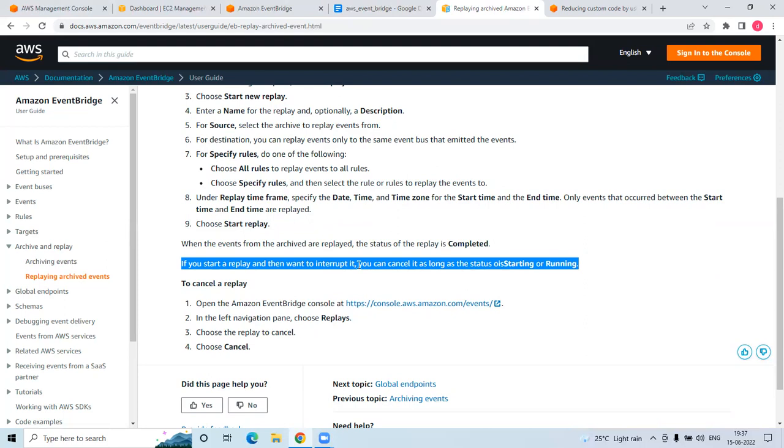If you start a replay and then want to interrupt it, you can cancel it as long as the status is starting or running. You can cancel the replay when the status is starting or running.